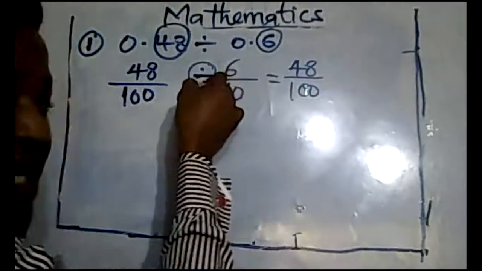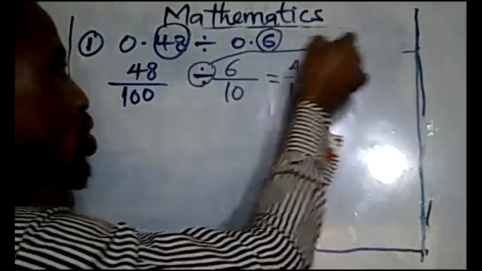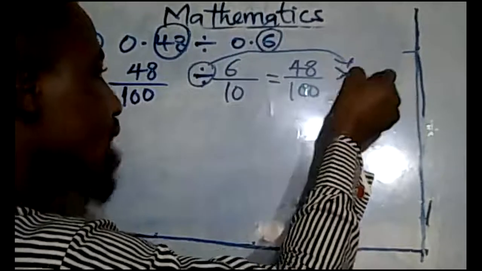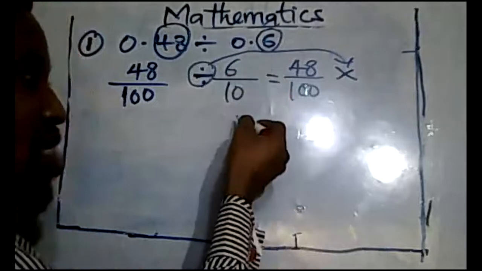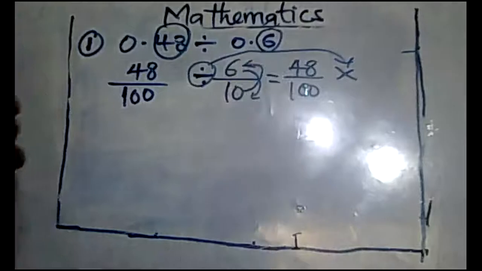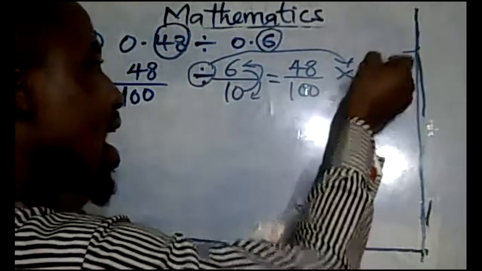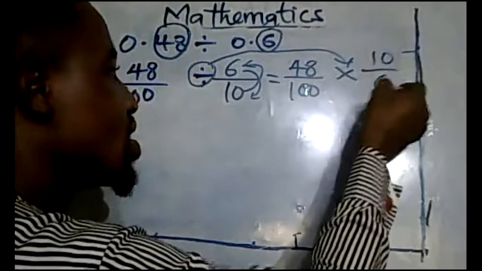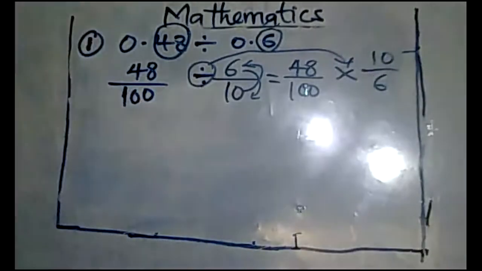Now, this division sign changes to multiplication. So it becomes times. This one will now flip. 6 will come down and 10 will go up. So we now have 10 over 6. Is that clear?